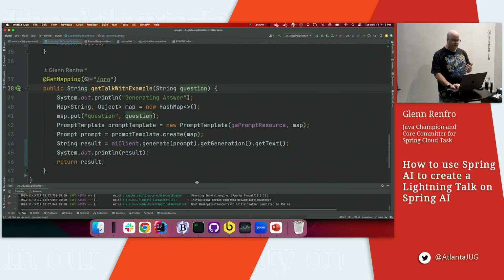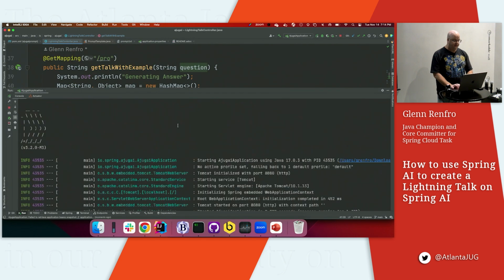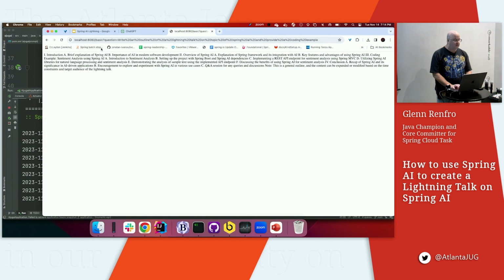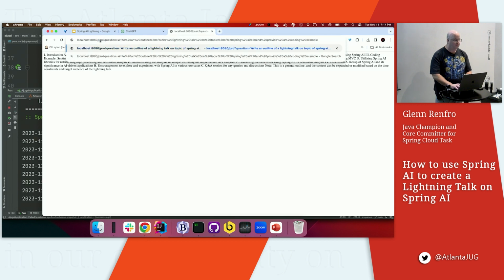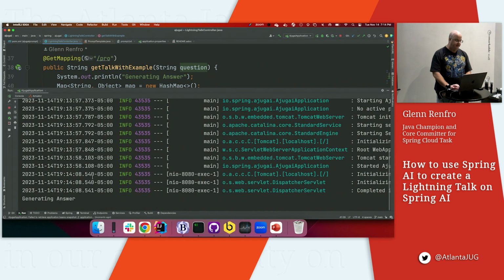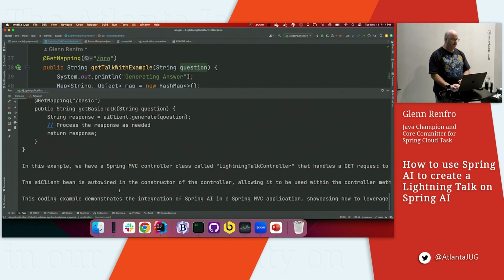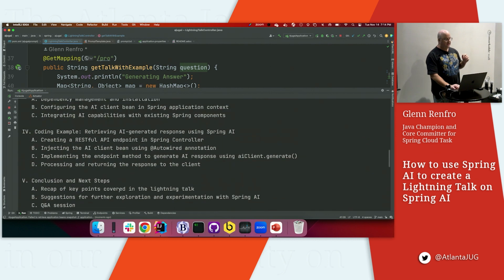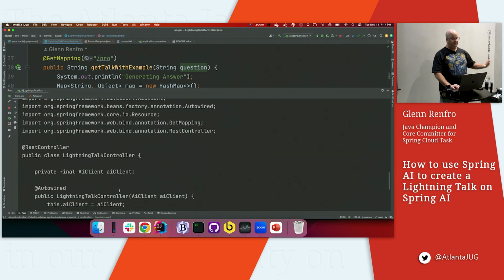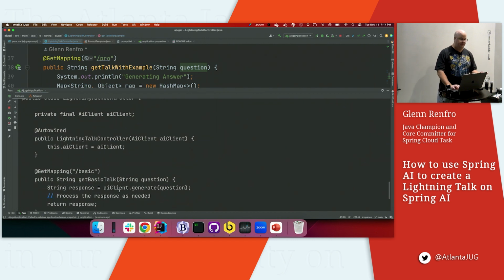We're going to start it up here. I'll zoom in a little bit so we can see some real results. And then we'll go back over here. We're going to change it from basic to pro. Hit that endpoint. And once again, we see that we're generating an answer. And as it generates the answer, we wait for the bits to come in. Come on, bits. Okay, here we go. We get the result, but then we get the same kind of template as we had before, the same outline, blah, blah, blah. But now what have I done? I've told it what I want to see for the example.